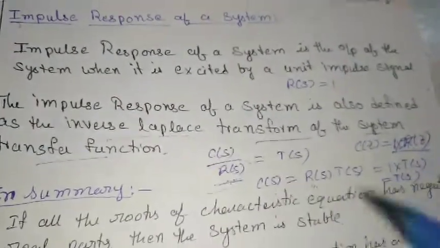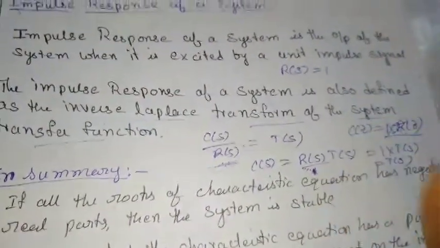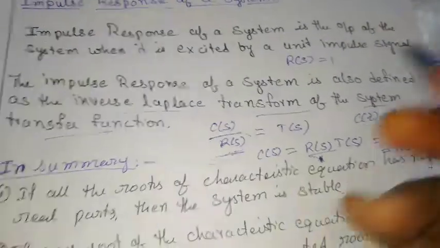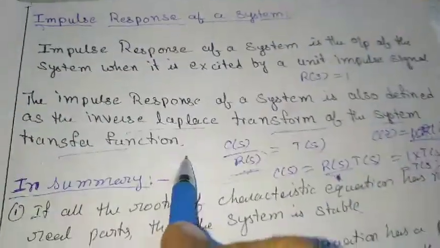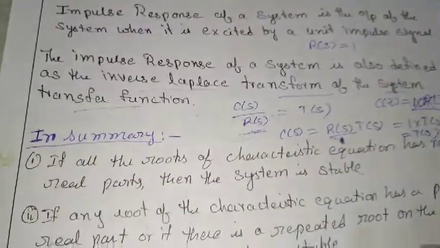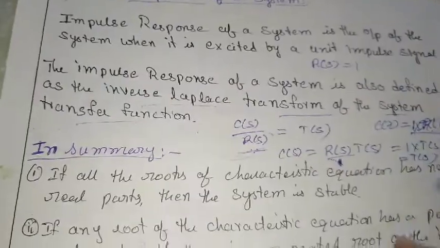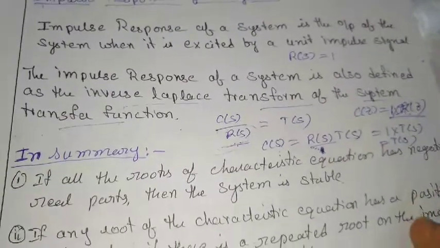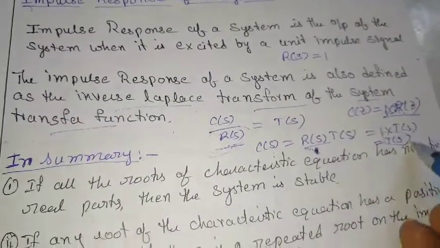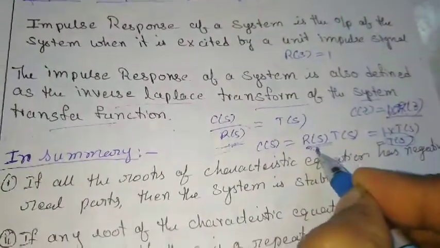Why are we taking R(s) as the impulse input? Because we want to judge the system stability on the system parameters itself. If you give other inputs, the stability effects we can't judge. So we want to judge the system properties for the stability analysis, so we are giving the impulse input, which is only 1.